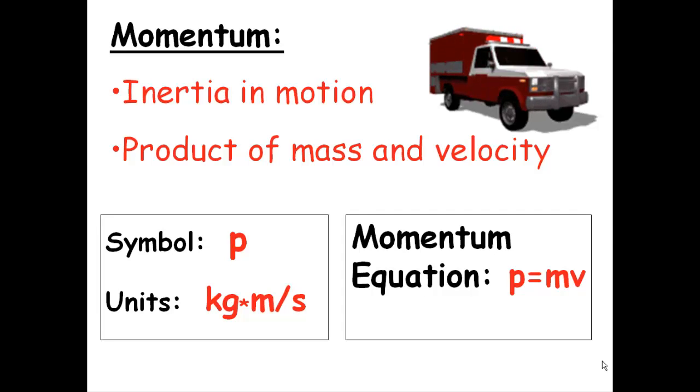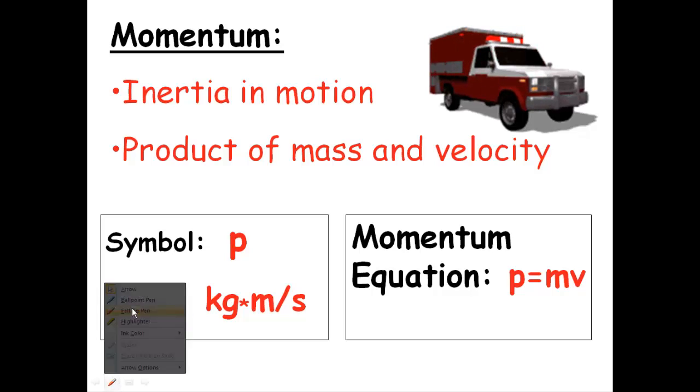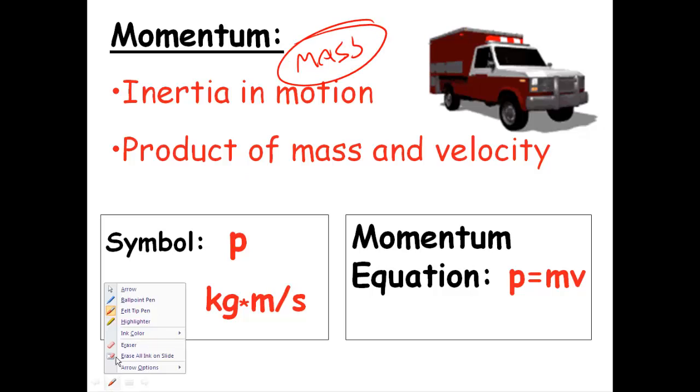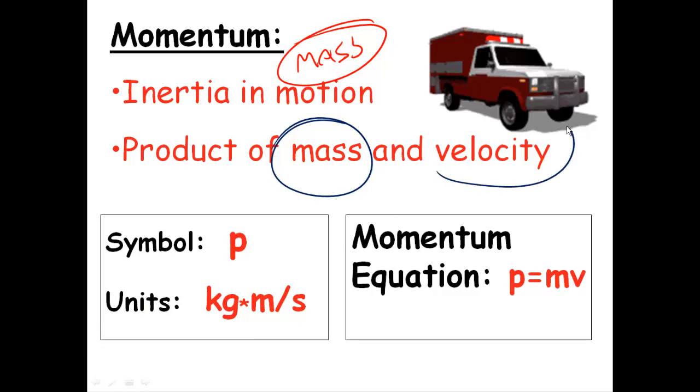Momentum. Basically, you can talk about it as inertia in motion. Think about what inertia is. Inertia is all about mass. So it's mass in motion. So what does that mean? Think about that. It's mass in motion. Inertia in motion. When something has a lot of momentum, usually we say, well, it's unstoppable. It's very difficult to stop. Why is that? Because of its mass, typically.